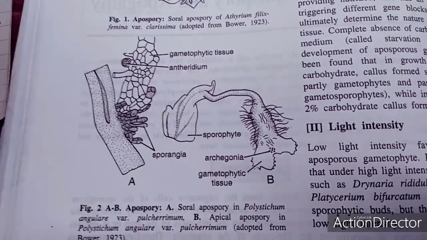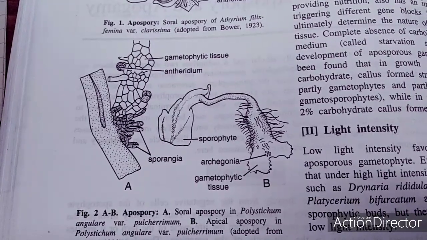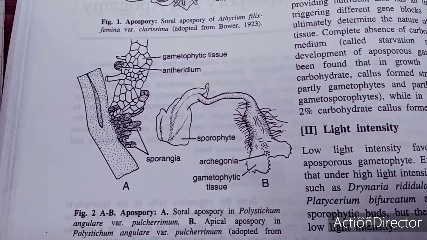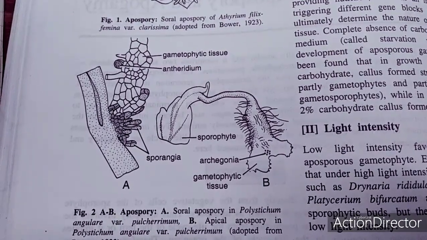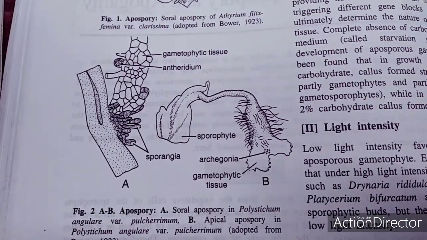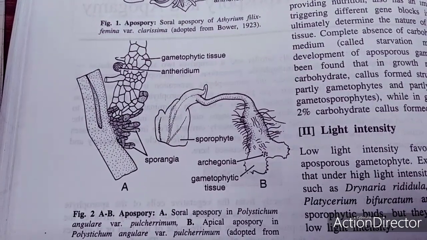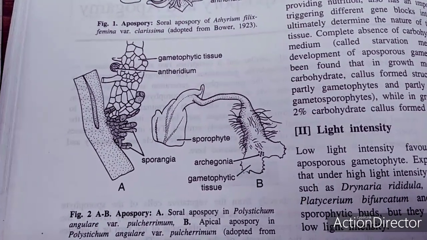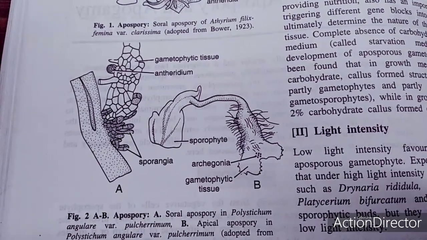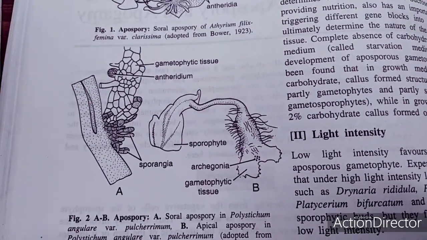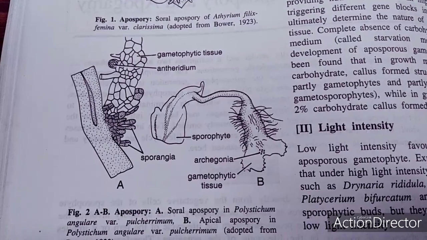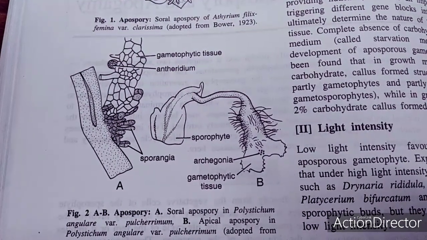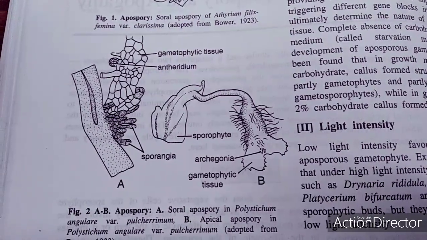Since then, it has been reported in a number of ferns, and it has been recognized as one of the pathways of natural polyploidization in pteridophyta. The formation of antheridia directly on fern leaves was reported by Voronin in 1907 in Trichomanes species. Gardner in 1933 discovered that in Scolopendrium vulgare, among normal sporangia an occasional sporangium gave rise to antherozoids.